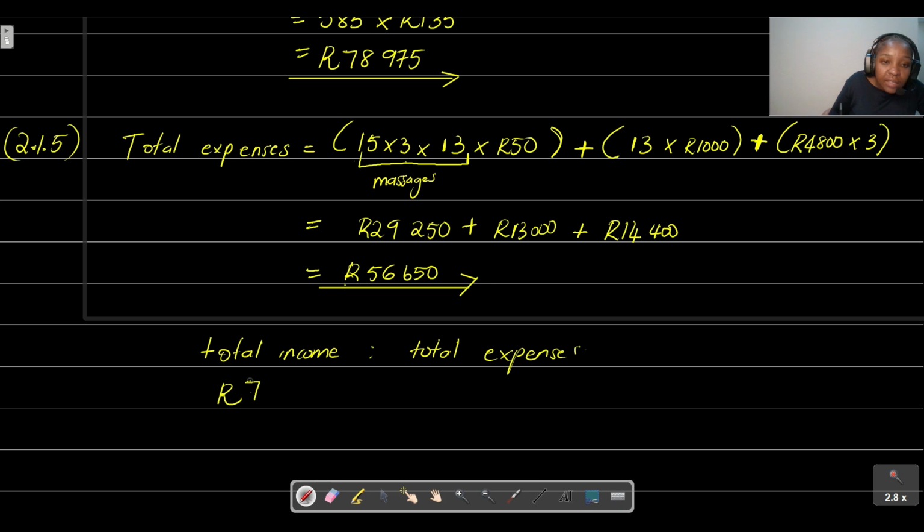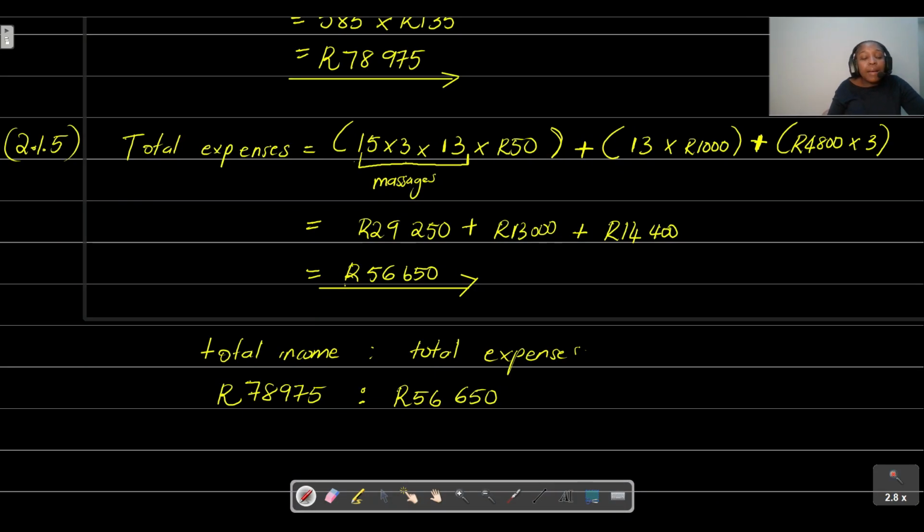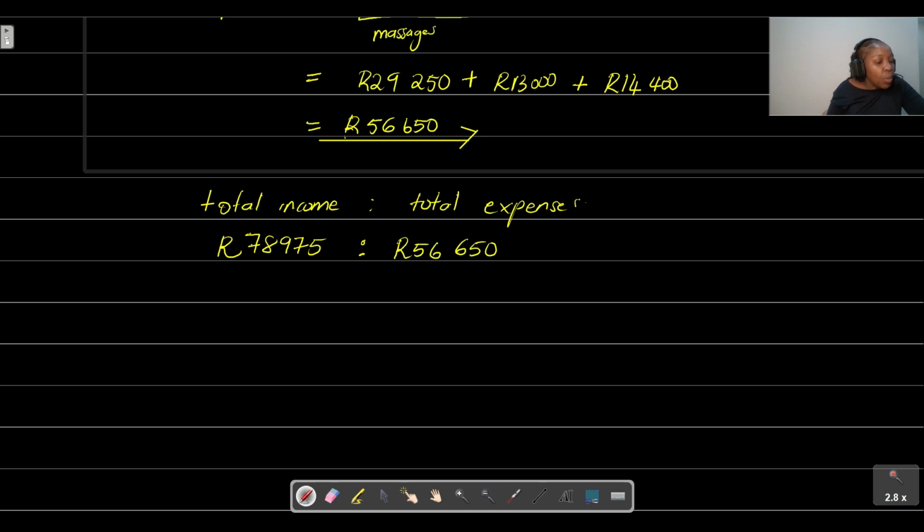78,975. So you put that 78,975 to, what are the total expenses? We calculated them to be 56,650. And then remember, guys, when we want to determine the ratio of something, we want it to be in the form of 1 to something. So all that's left for us to do is divide both sides by 78,975, and then you'll have 1 to something.